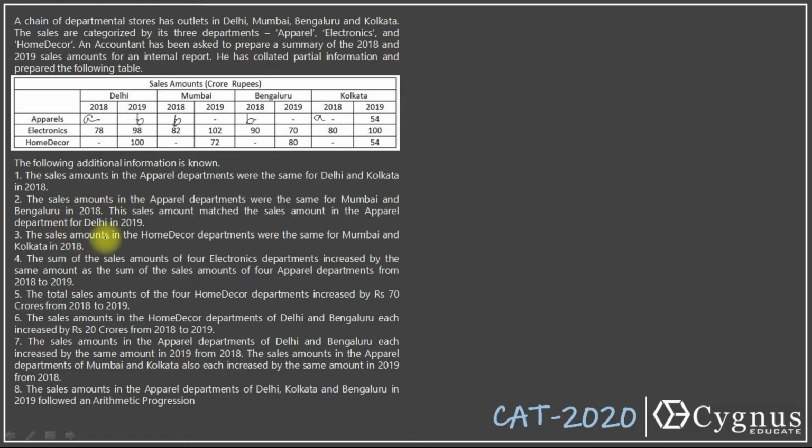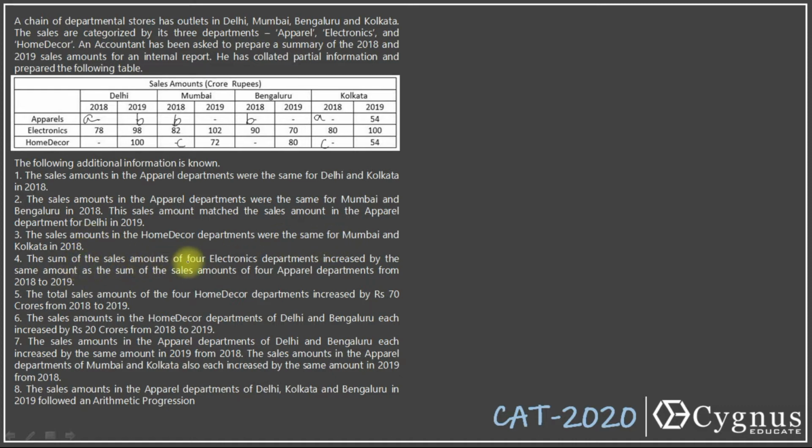The third clue says that the sales amounts in the home decor departments were the same for Mumbai and Kolkata in 2018. Mumbai and Kolkata. If you take this value as C, this will also become C. We have already used this clue.